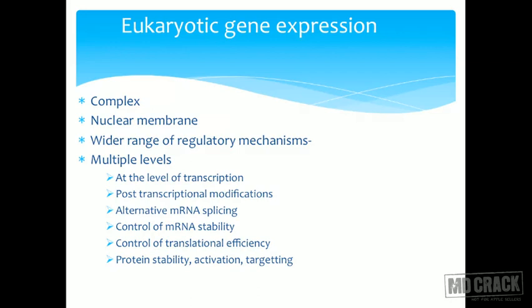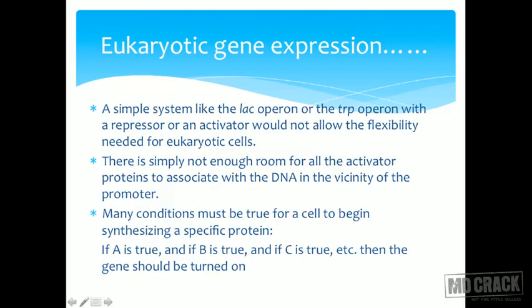At different levels, we have different ways to regulate the functional product of a gene. So let us look at the different levels: transcription, post-transcriptional modification, mRNA splicing, mRNA stability, control of translational efficiency, protein stability, activation and targeting. Let us look at all of these methods.